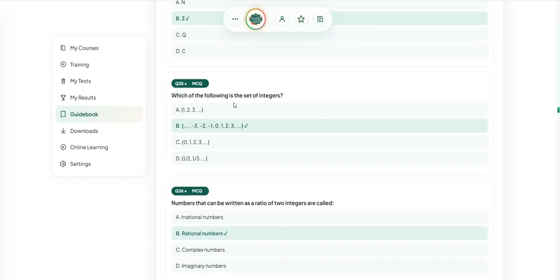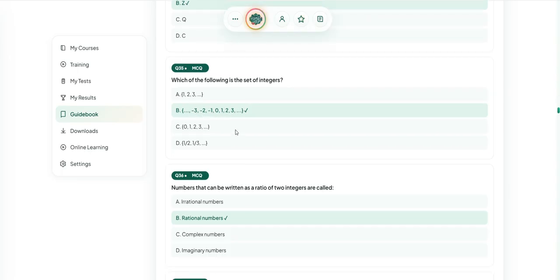Which of the following is the set of integers? -3, -2, -1, 0, 1, 2, 3. सही हो गया, ये है set of integers. इसमें क्या होते हैं? नेचुरल नंबर्स होते हैं, their opposites and 0. So the following is a set of integers: -3, -2, -1, 0, 1, 2, 3.